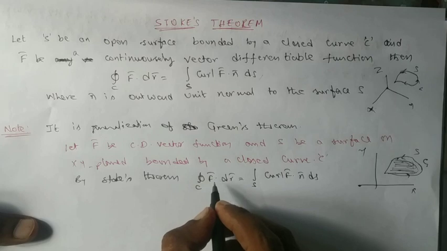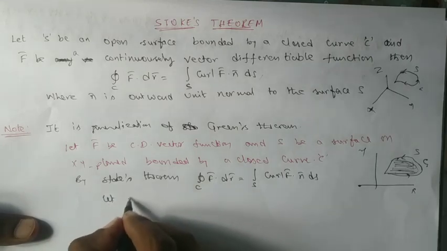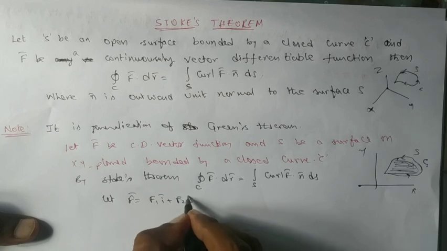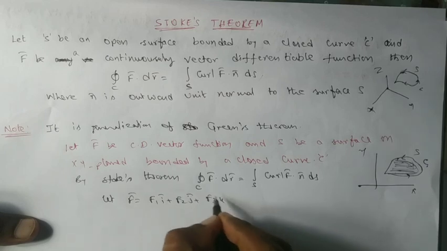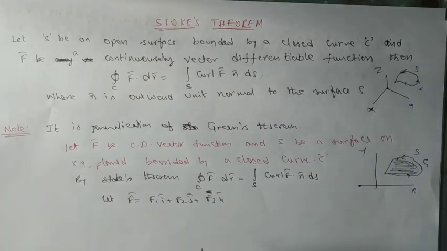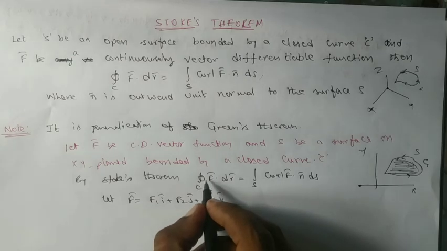So let me take what f bar is here. Generally we can consider f bar equal to f1 i bar plus f2 j bar plus f3 k bar. Now take f bar dot dr bar, the line integral.